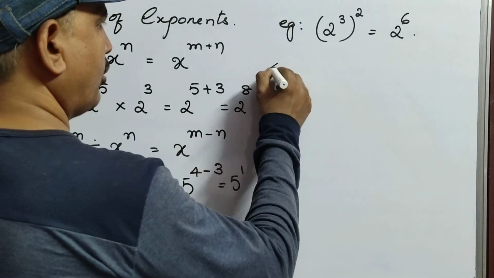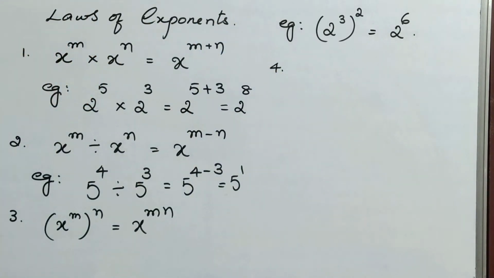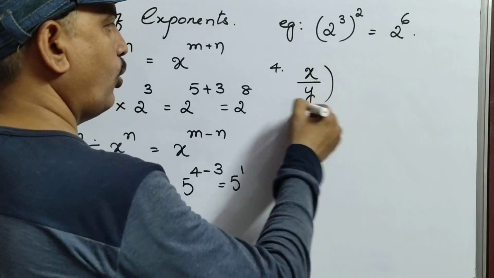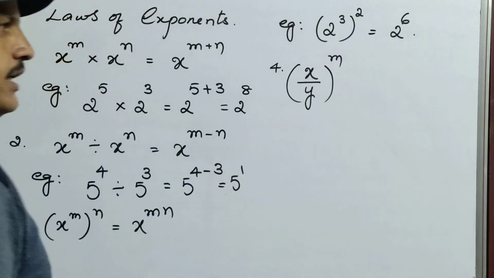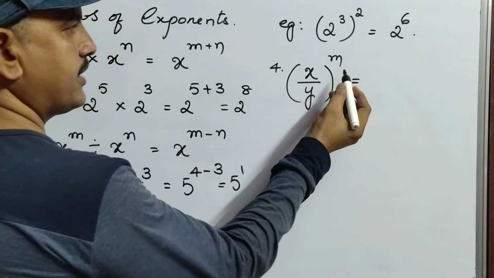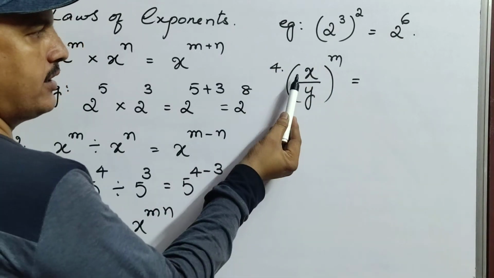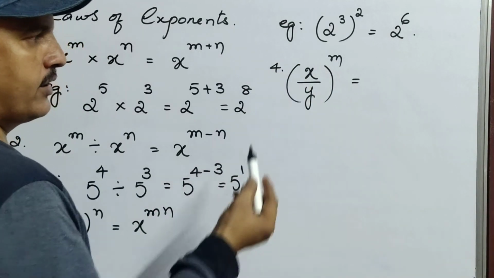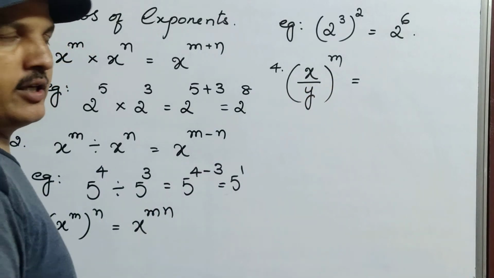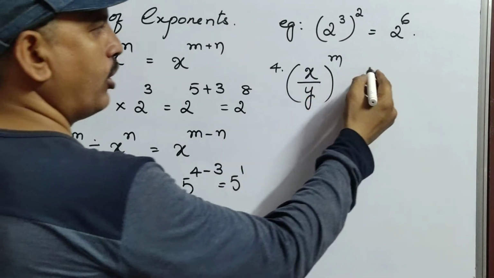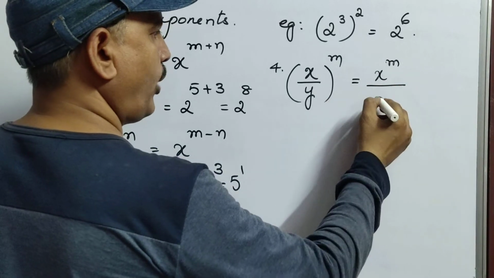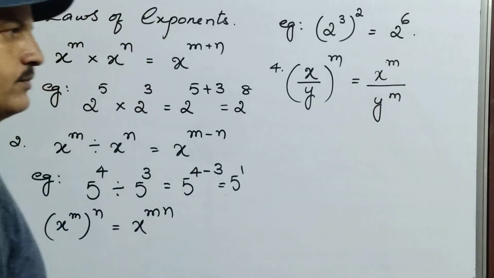Next, fourth law. x by y whole power m. That means this m, and this is a fraction x by y. That means this power m belongs to both the numerator as well as the denominator. The power m belongs to the numerator x and the denominator y. So you can write it like this.